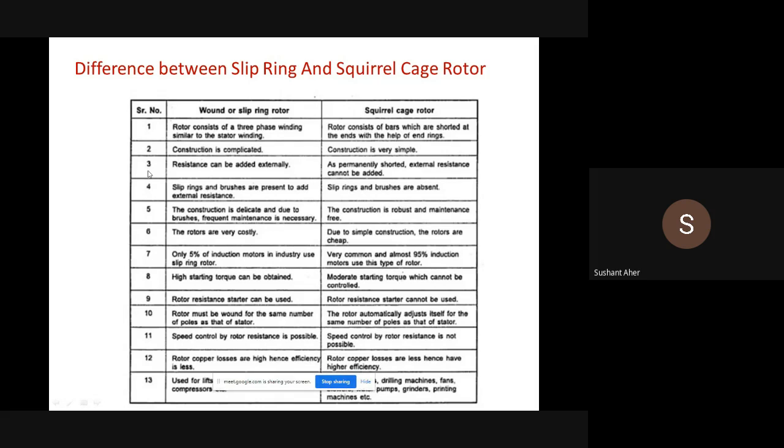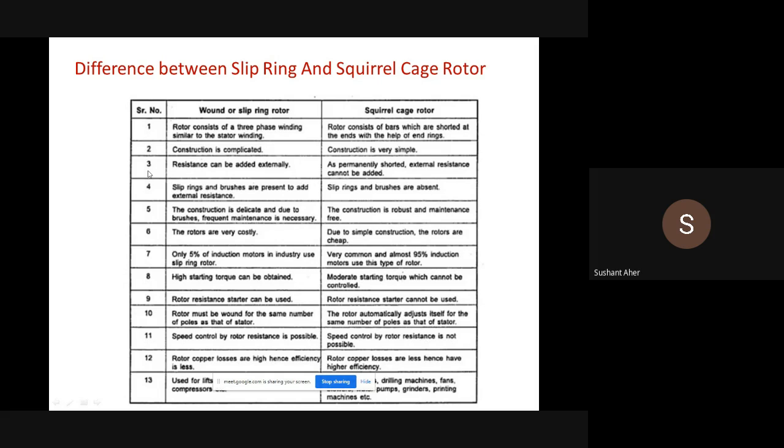But we can't control the speed of the squirrel cage type rotor by changing the rotor parameter, because the rotor of the squirrel cage type induction motor is not accessible to the user. The rotor of the slip ring induction motor must have the same number of poles as that of the stator,